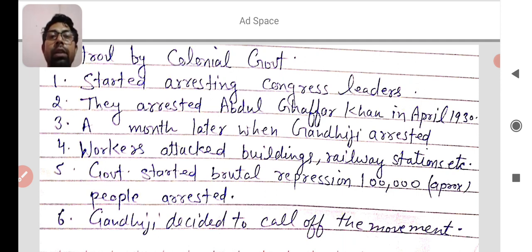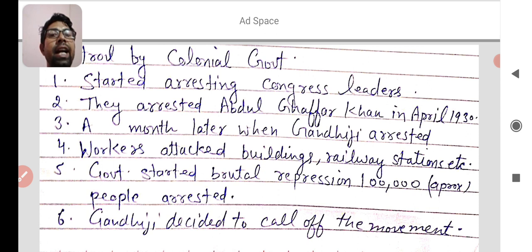Workers attacked buildings, railway stations, and offices. The government started a more brutal repression and arrested approximately 1 lakh people in that movement. So Gandhiji decided to call off the movement.